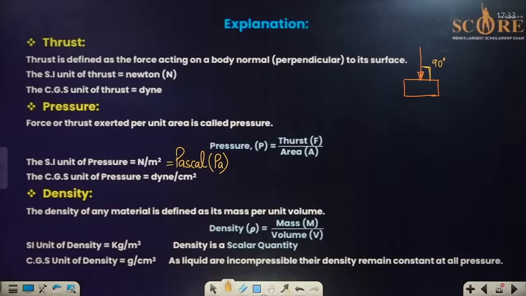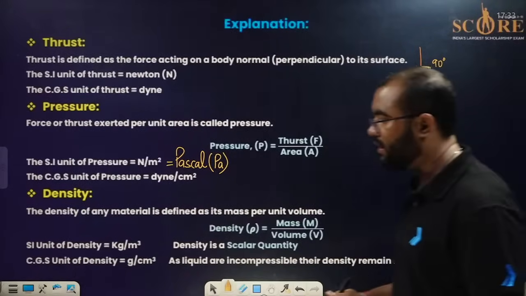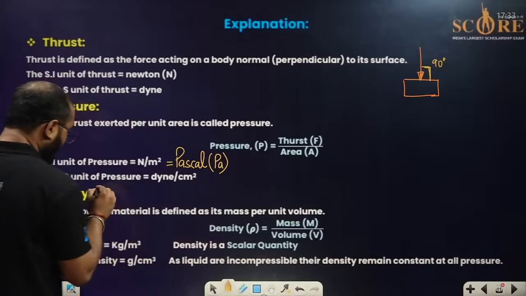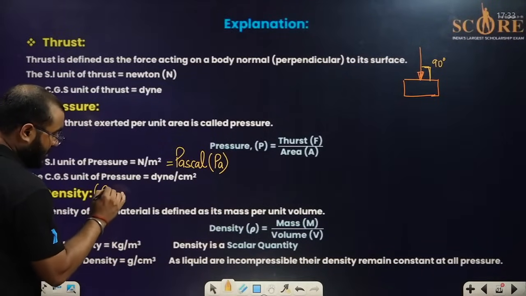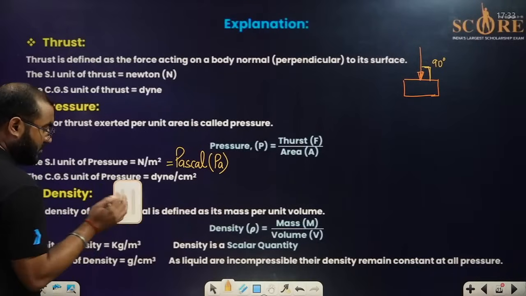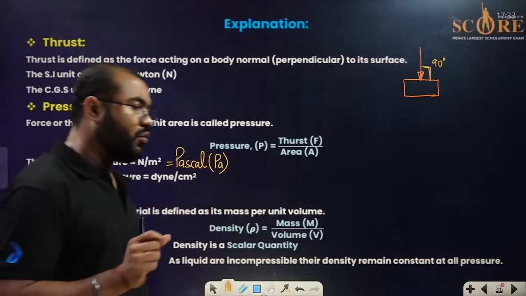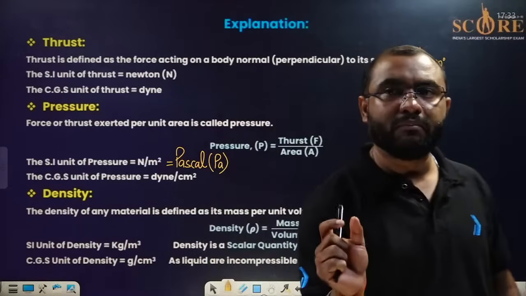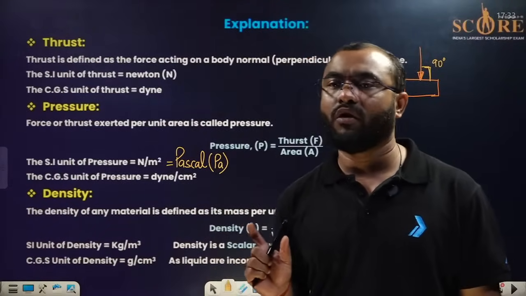After that, we are going to talk about the density, everyone. What do you mean by density? Please do remember this. The density is represented by a symbol known as rho. In different books it is represented in different ways, but I'm going to say it is represented by rho. Density means the mass per unit volume of a body.